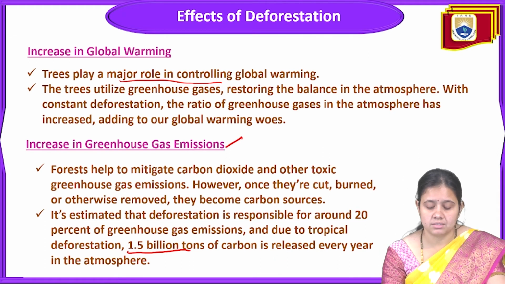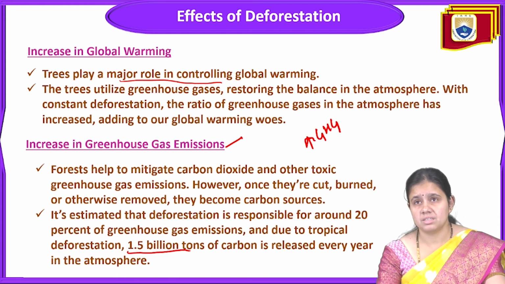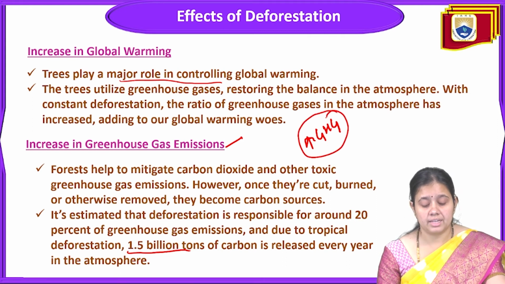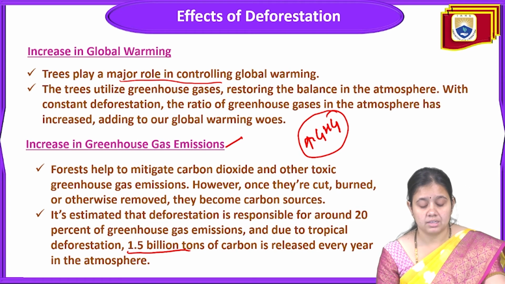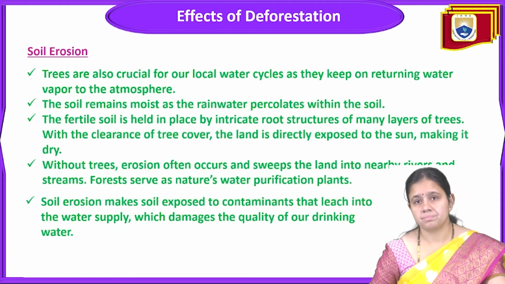So the increase in greenhouse gases is also due to deforestation. Forests help to mitigate carbon dioxide and other greenhouse gas emission, and when they are cut, burned, or otherwise removed, they become a carbon source. It has been estimated that deforestation is responsible for around 20% of greenhouse gas emission, and due to tropical deforestation, 1.5 billion tons of carbon is released into the atmosphere.